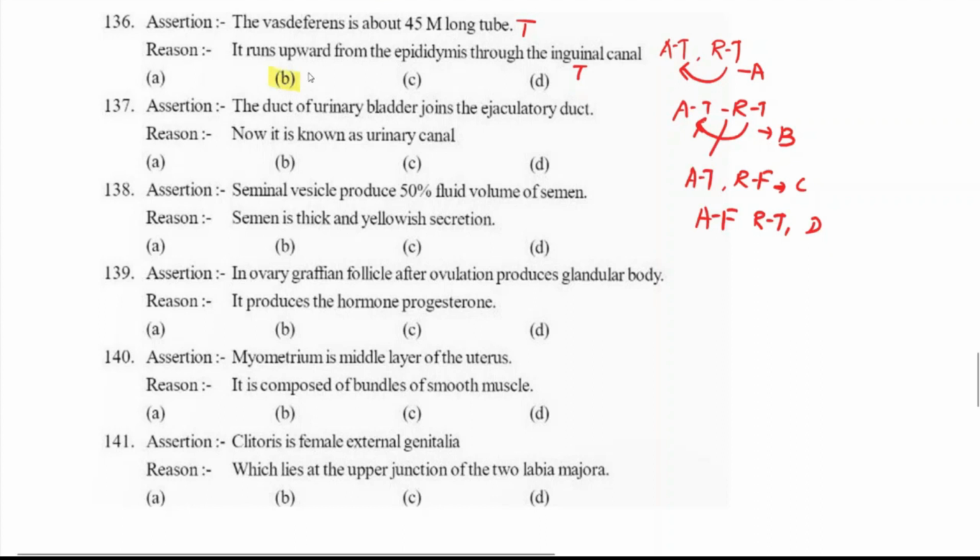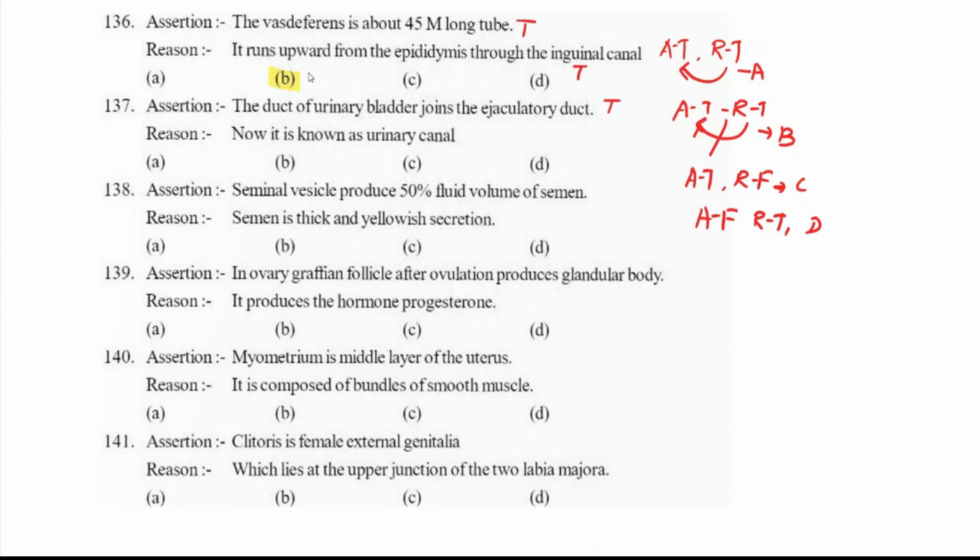Now, assertion: the duct of the urinary bladder joins the ejaculatory duct. Which is the duct of the urinary bladder? It is the urethra, right? It joins the ejaculatory duct. It is true, the ejaculatory duct joins with the urethra. Now it is known as urinary canal.